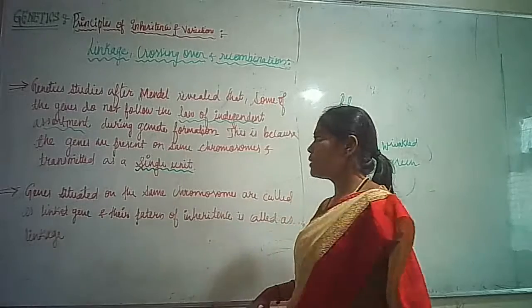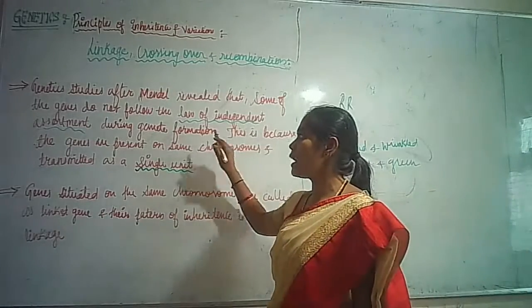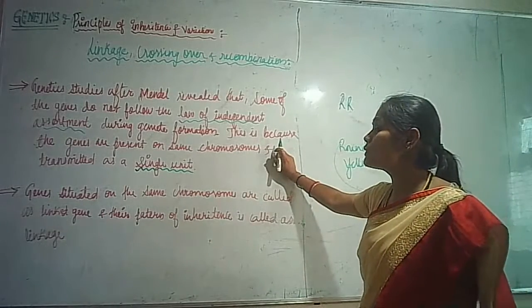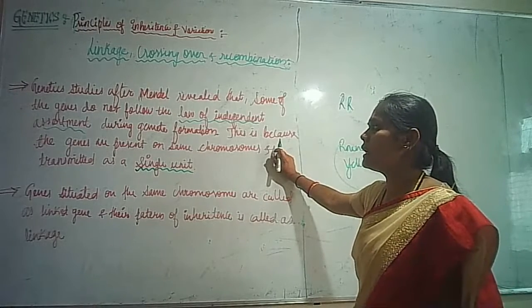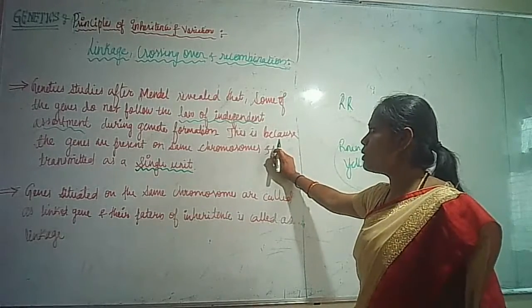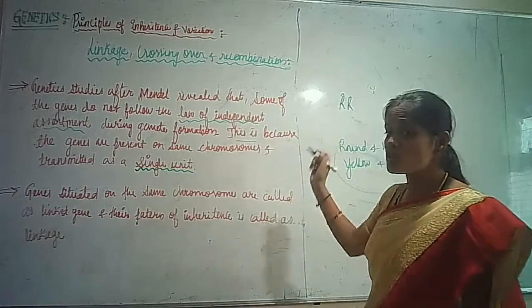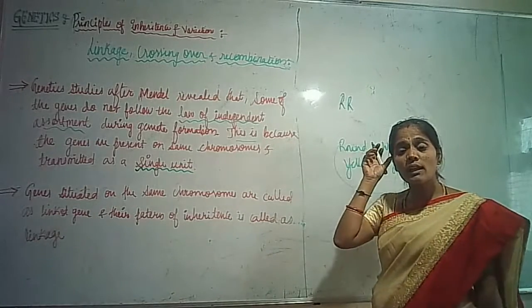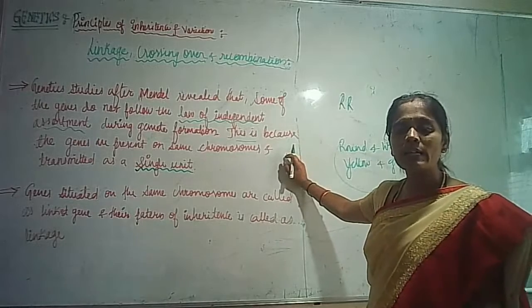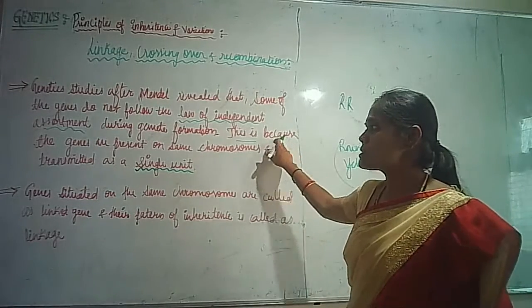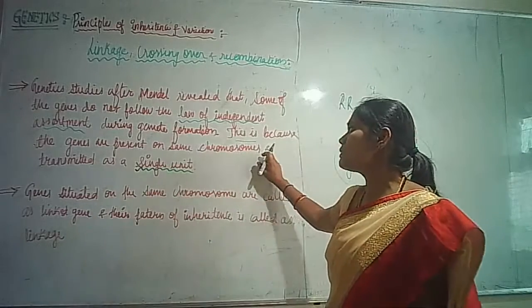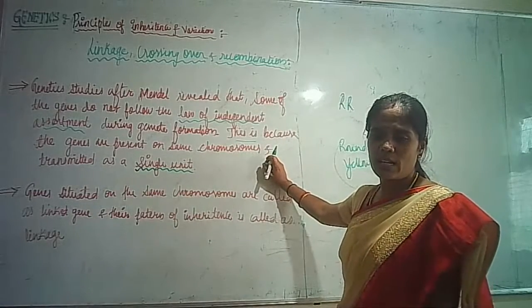But Mendel revealed one more thing during gamete formation. Some of the genes will not follow the law of independent assortment. What is the question here? Why are they not obeying the law? This is because of the genes which are present on the same chromosome.